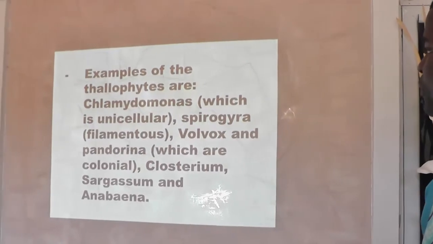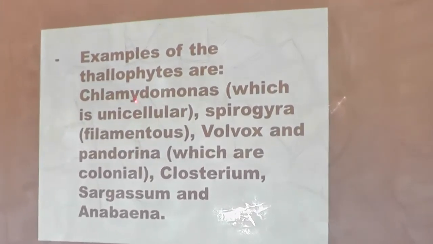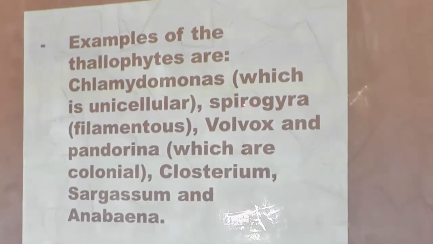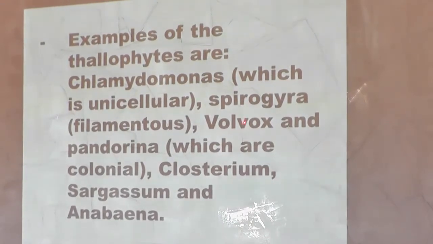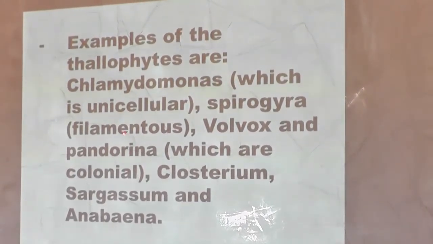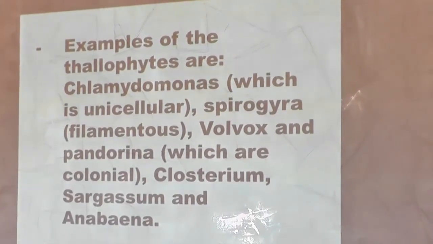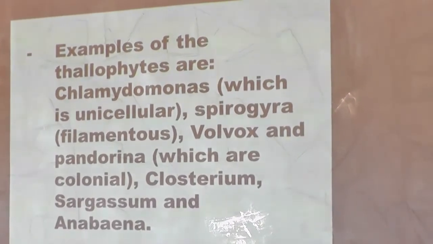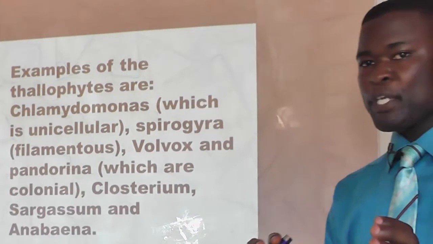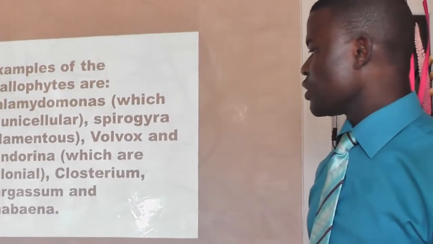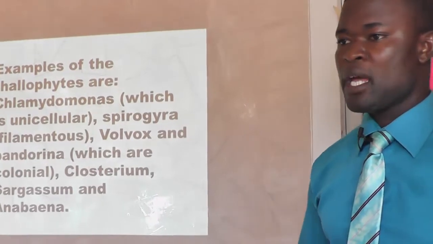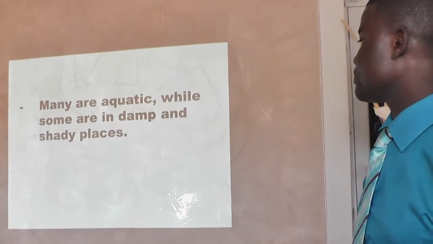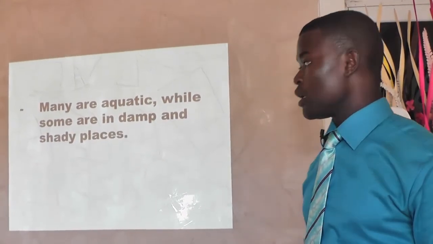Just look at some of the examples we have there. Chlamydomonas is an example of unicellular free-living algae. Then we have Spirogyra, an example of a filamentous organism. We have the Volvox and Pandorina. These are examples of another group of algae that exist as colonial organisms, meaning that we have a group of cells clumping together and they form an organism. Others also include Closterium and many other examples like that. Some of them, just like the ones we have mentioned, are aquatic. They live in damp, shady places.